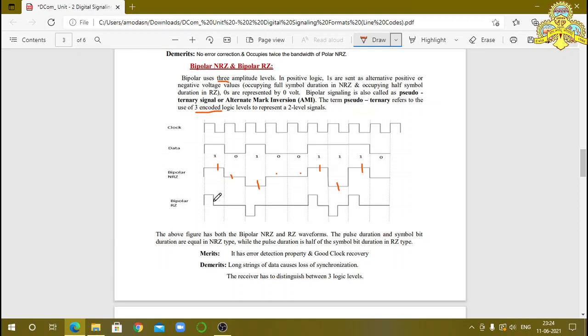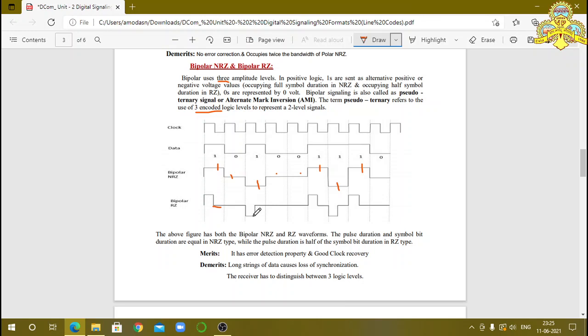But in bipolar return to zero, the procedure is the same. Alternate ones are indicated by positive voltage and negative voltage, positive, negative, positive, like that. But after a time period of TB by 2, it comes back to zero position. Here in bipolar RZ, it comes back to zero position. See here, alternate one: the first one is positive voltage, the second one is negative voltage.